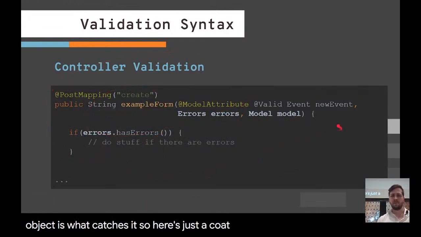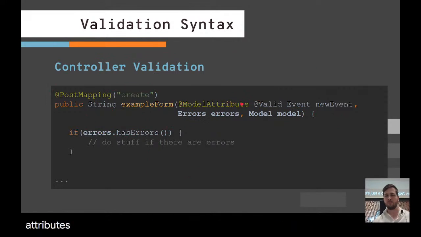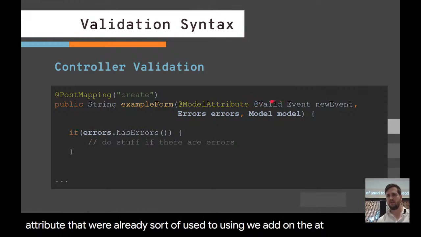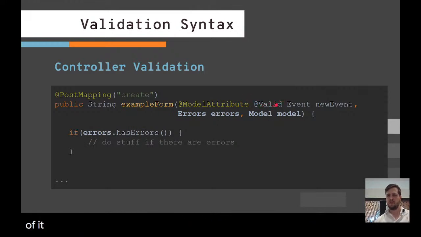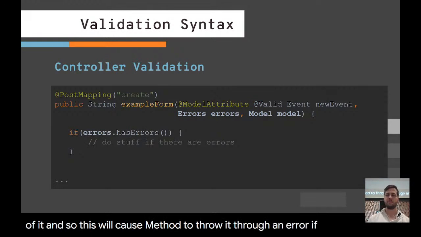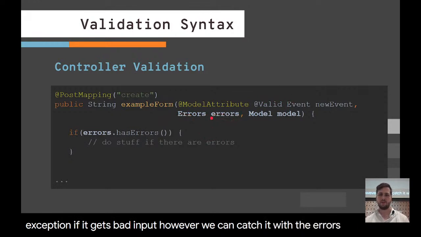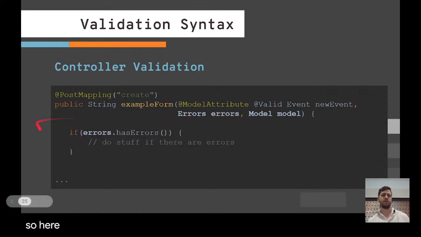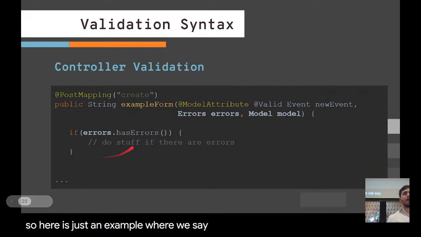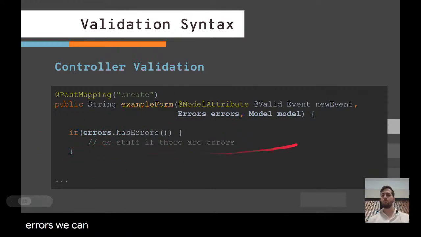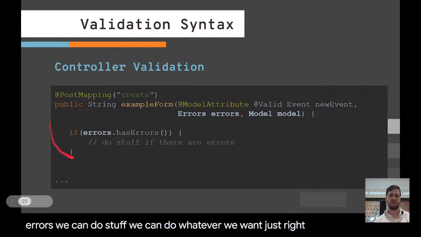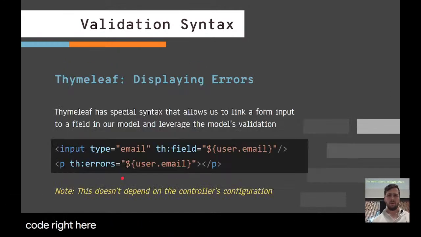Here is a code snippet. We see the @ModelAttribute that we're already used to using. We add on the @Valid portion of it. This will cause the method to throw an exception if it gets bad input. However, we can catch it with the Errors object. Here is an example where we say, if there are validation errors, we can do whatever we want. We can just write a custom block of code right here.